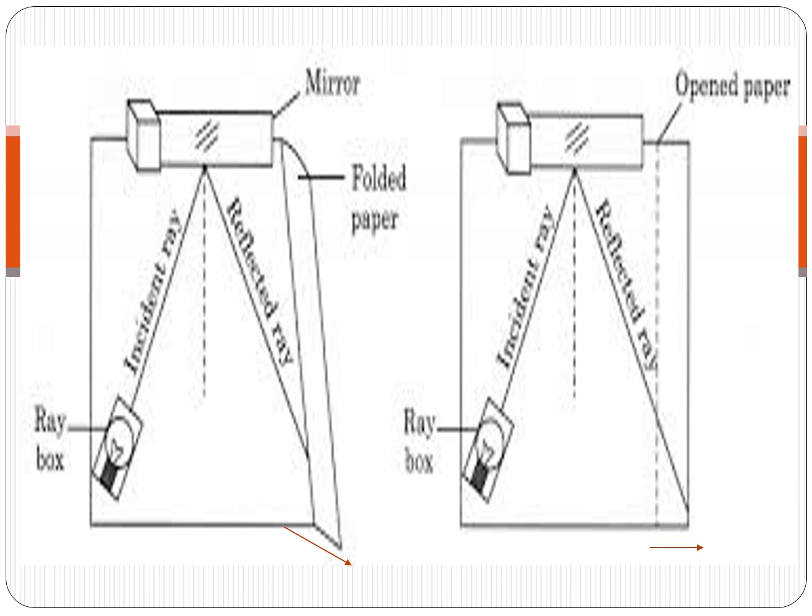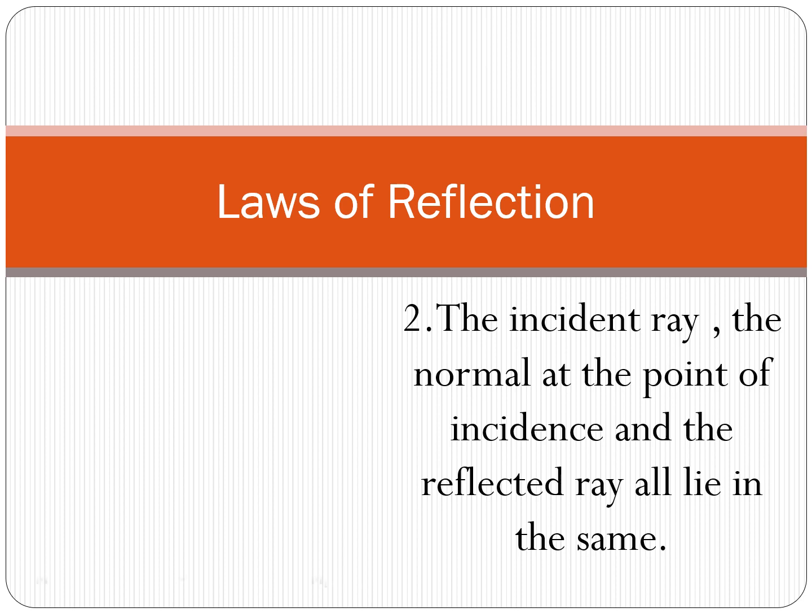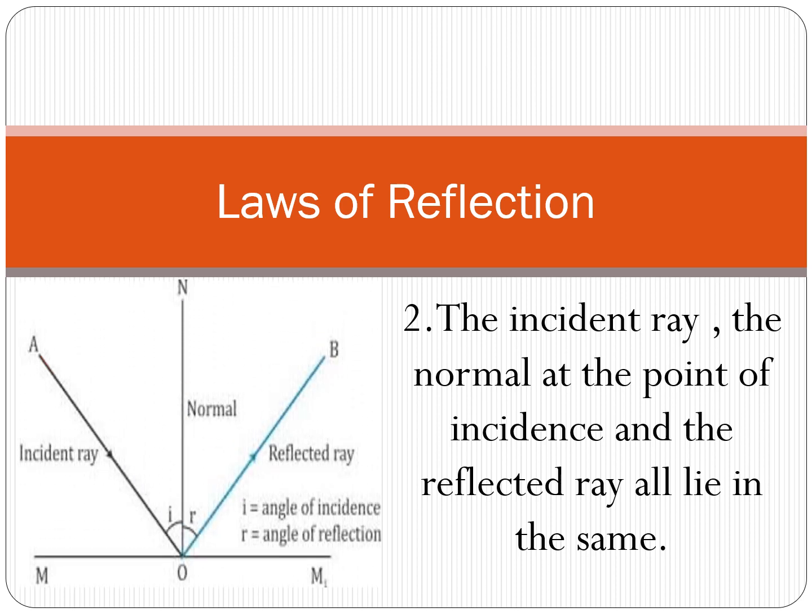When the whole sheet of paper is spread on the table, it represents one plane. The incident ray, the normal at the point of incidence, and the reflected ray are all in this plane. What does this indicate? It indicates that the incident ray, the normal at the point of incidence, and the reflected ray, they all lie in the same plane. This is another law of reflection.